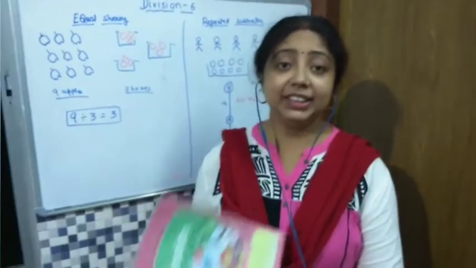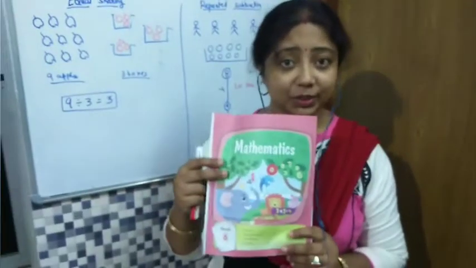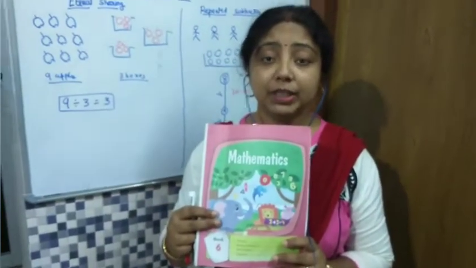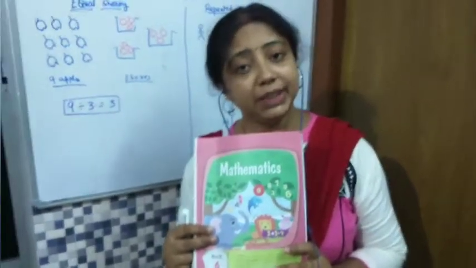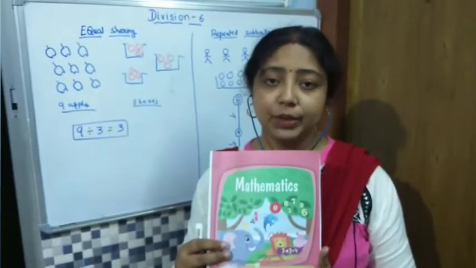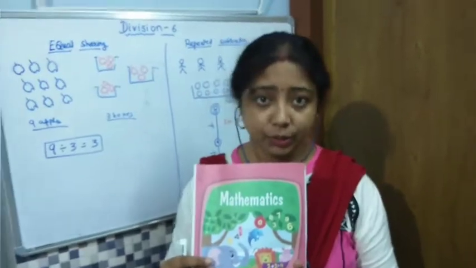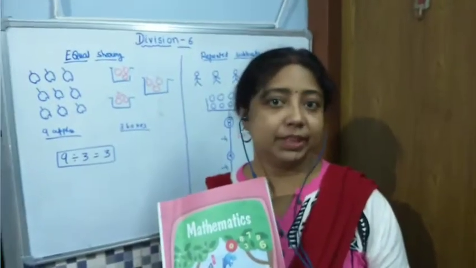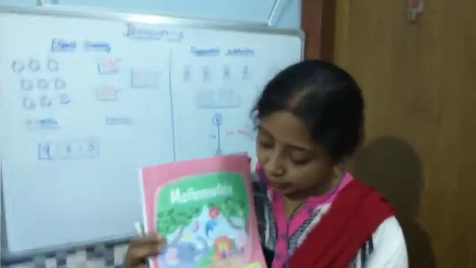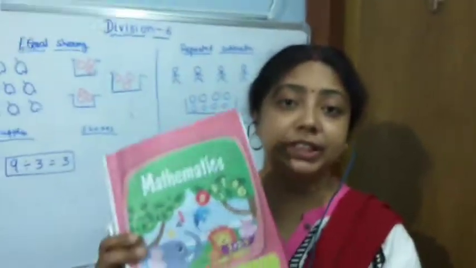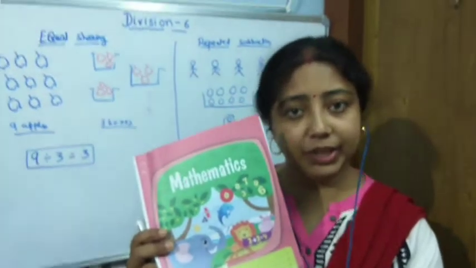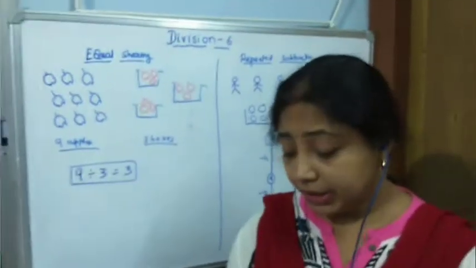So, this is our book number 6. This is the course for the month of October. Now, I am just making you understand it. You keep the video. After the exam, you will go through it. Because now you are having exam, and in your exam, the division chapter is not going to come. So, in this book, there are 2 chapters. One is division, another one is fraction. So, first we will be learning about division.